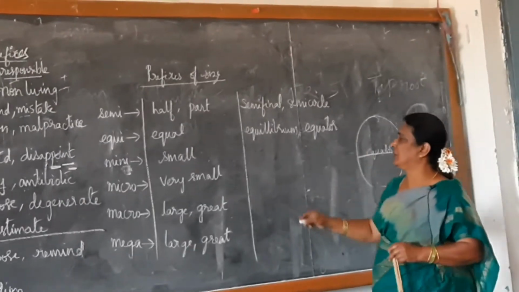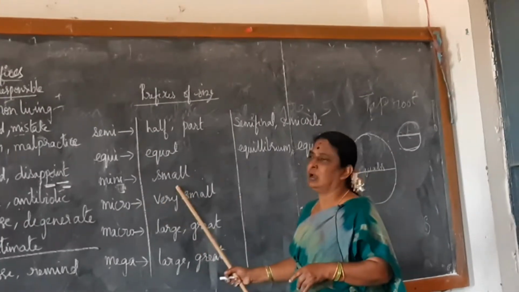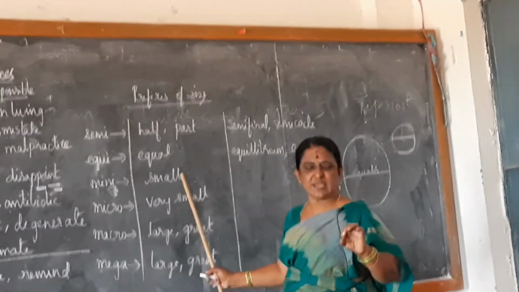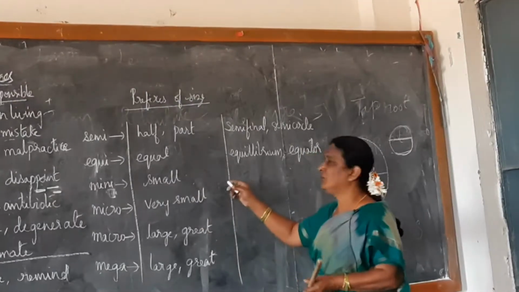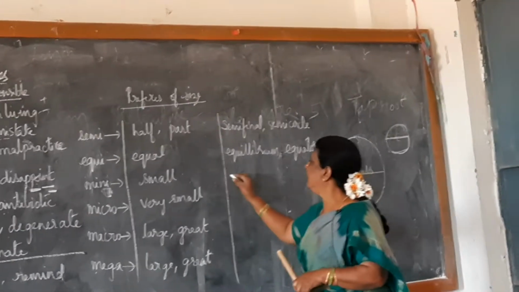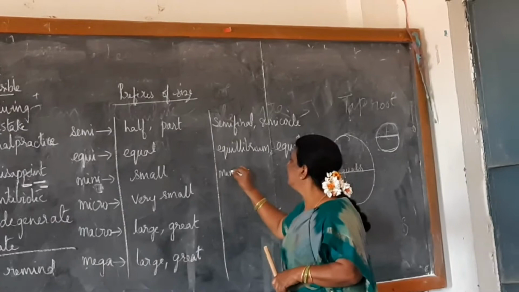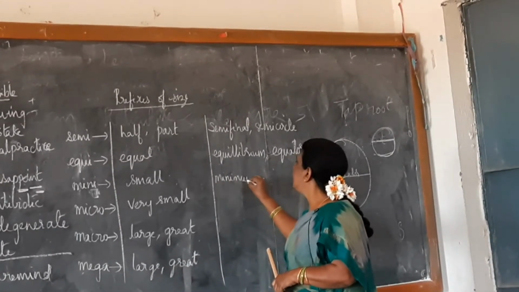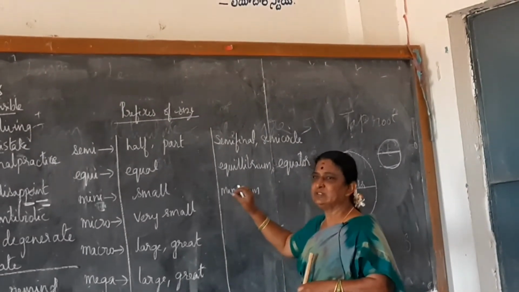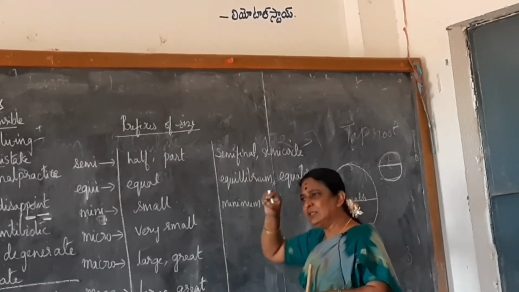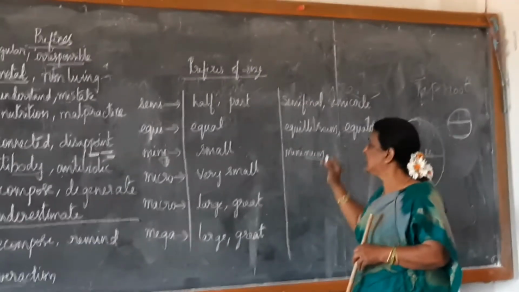Yes. Next one, mini. Mini means small, according to size. Can you give any example which starts with mini? Minimum. Maximum, you know this one. Minimum means very little or small. Mini means little size, little quantity.